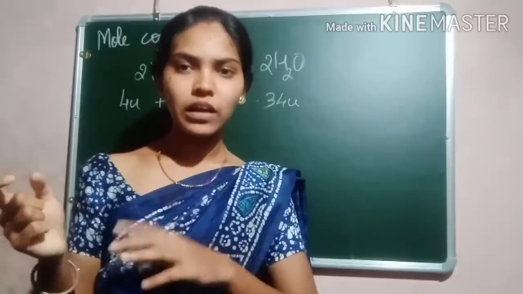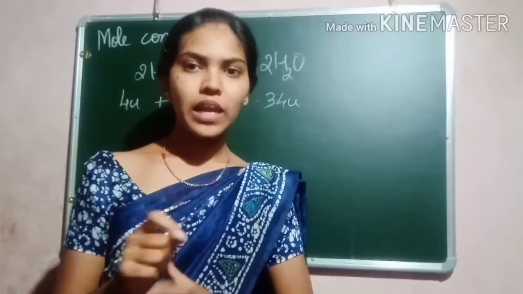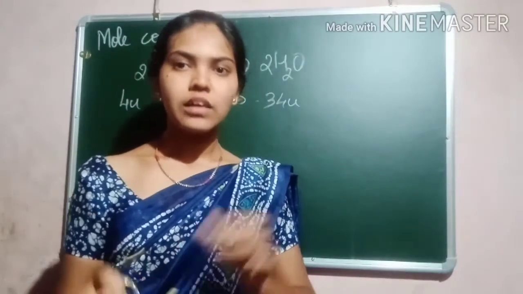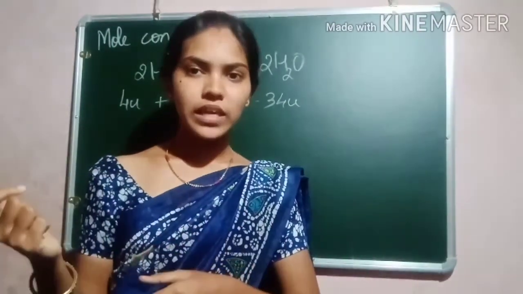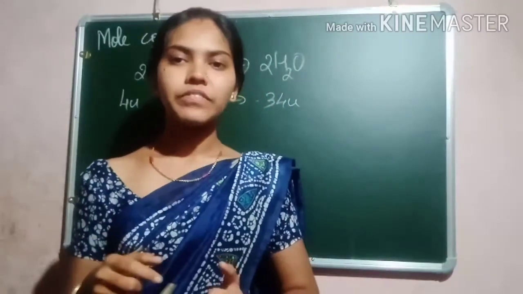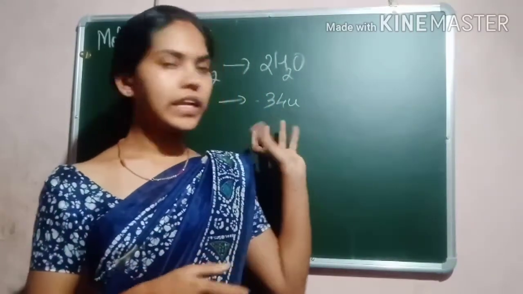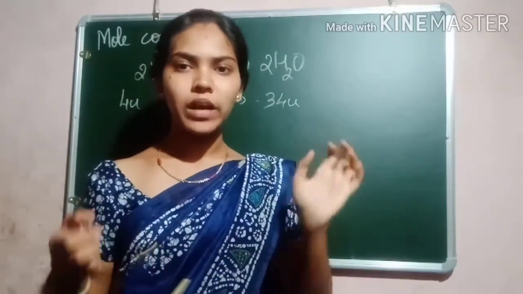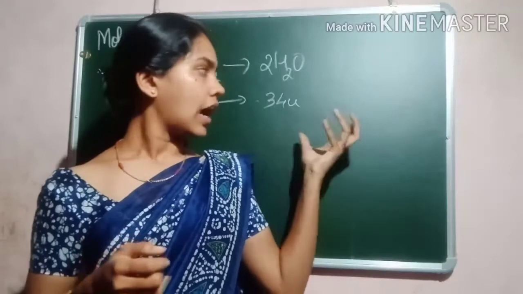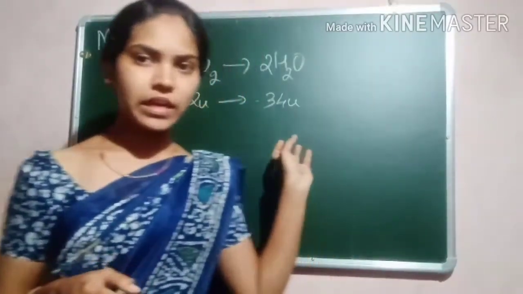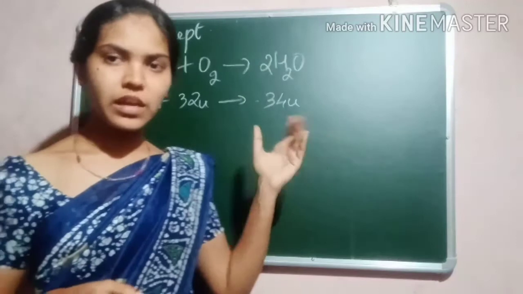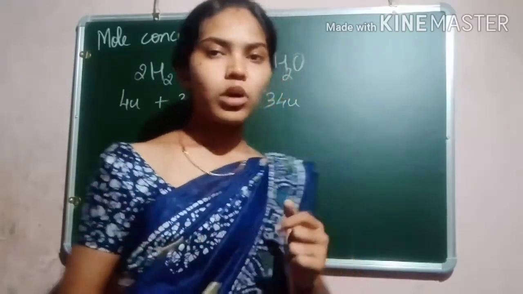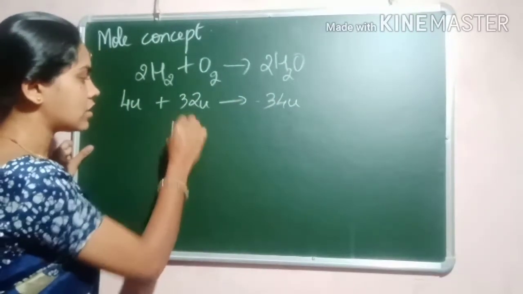1 dozen means there are 12 eggs, 12 bangles, like that. So that is convenient, that is very easy, right? So instead of considering the quantity in terms of mass, it is better to consider the quantity in terms of number of atoms, number of molecules reacting in the chemical reaction. So they introduce the concept of mole.